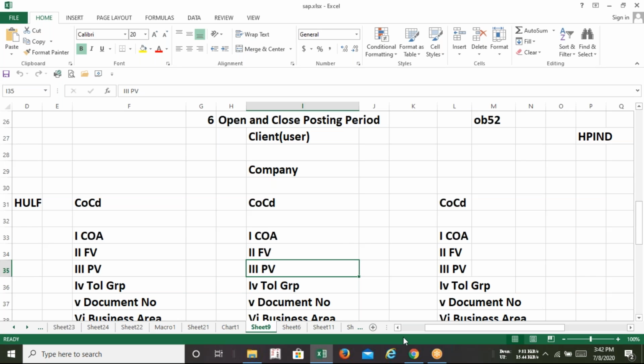And we have created one more thing, that is open and close posting period, the T code was OB57. Total 5 T codes we have used till now, right? In the last two classes we have discussed only 5 T codes. Okay, fine. Now move on to the next.